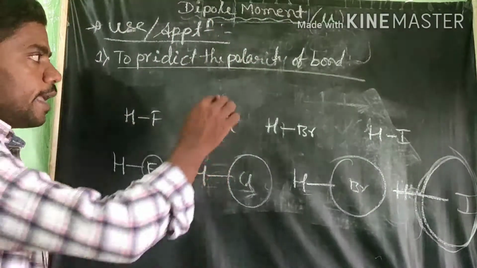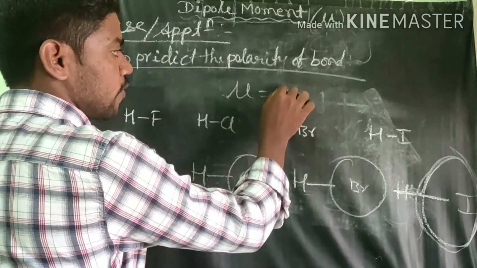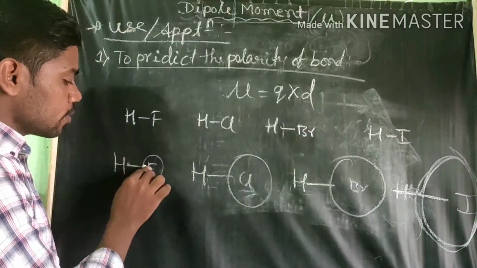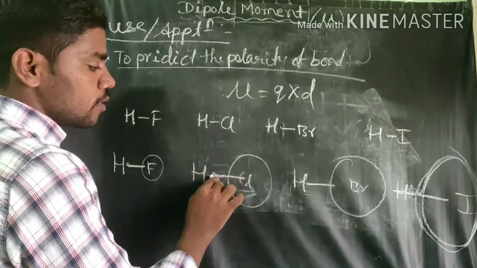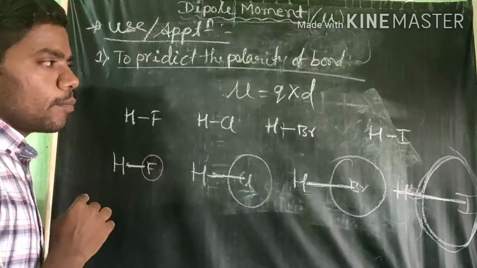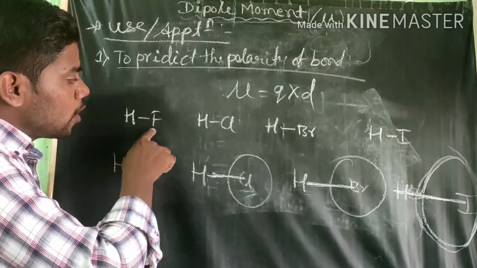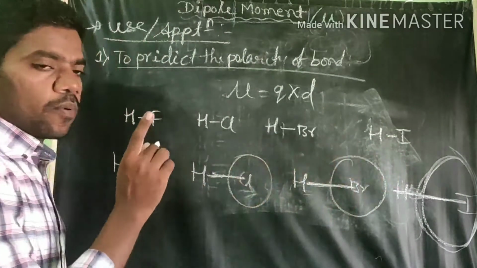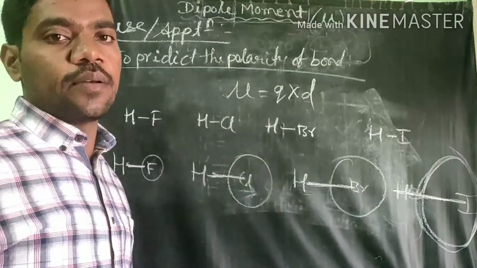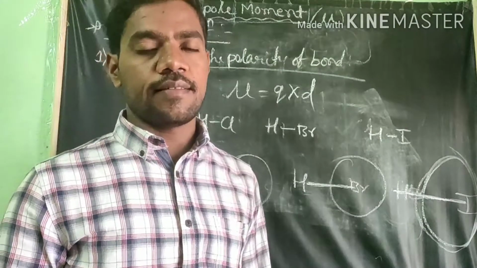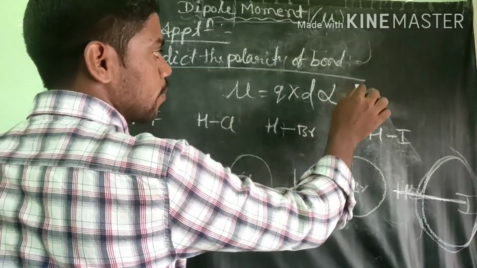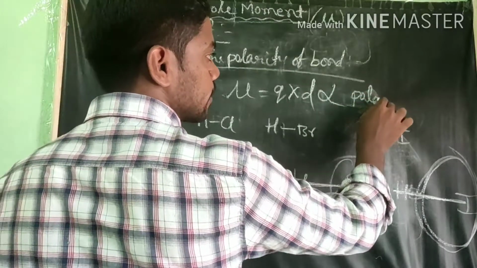You see, the dipole moment is defined by charge into displacement. Here the distance between these two is small, and here it is very high. Therefore, as the halogen size increases, the dipole moment increases, and the dipole moment is directly proportional to polarity.